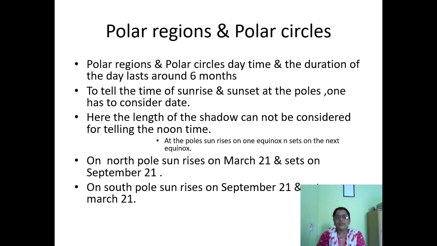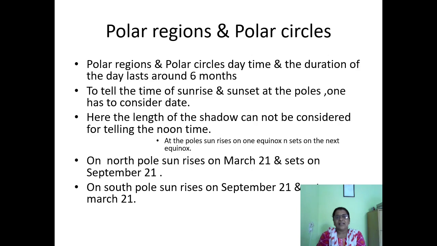Now we will study polar regions and polar circles. What are polar regions? You know there is 90-degree north and 90-degree south, so there is a North Pole and South Pole. This is the polar region. Towards the North Pole, the Arctic Circle is there, and towards the South Pole, the Antarctic Circle is there.